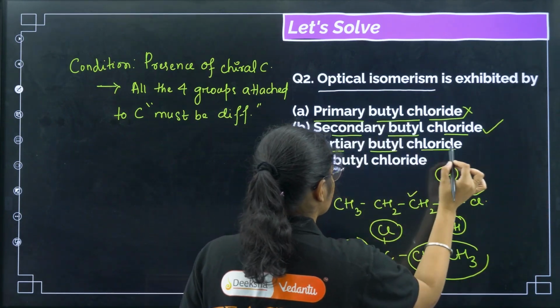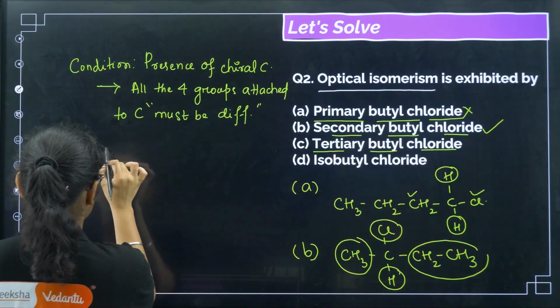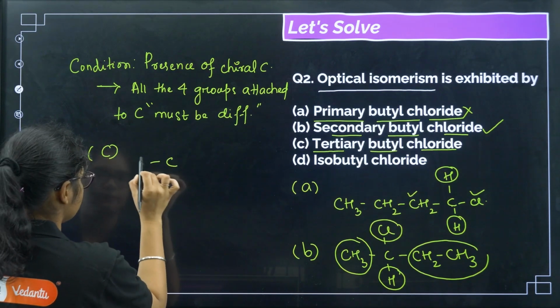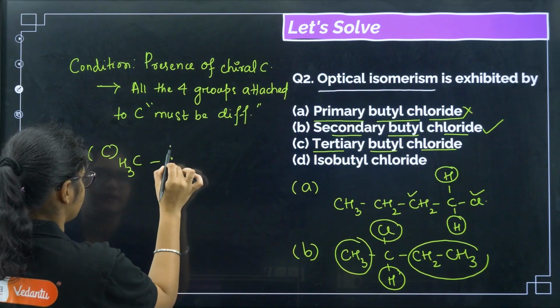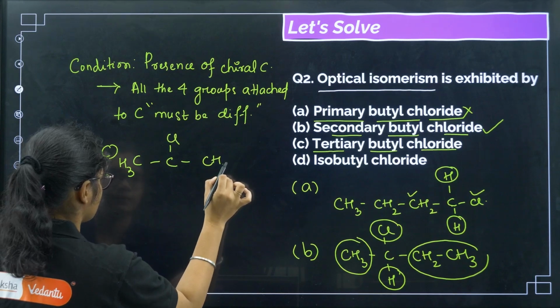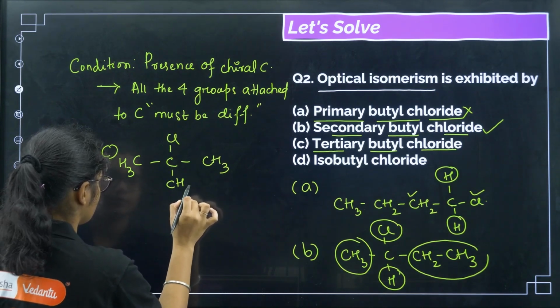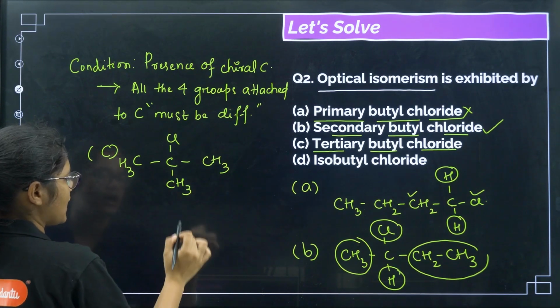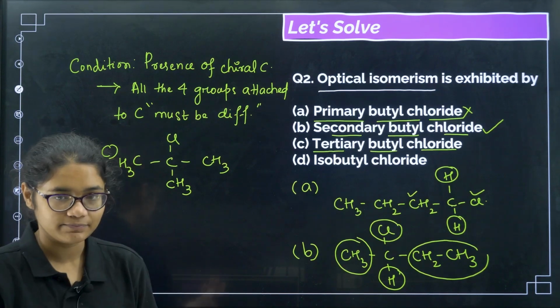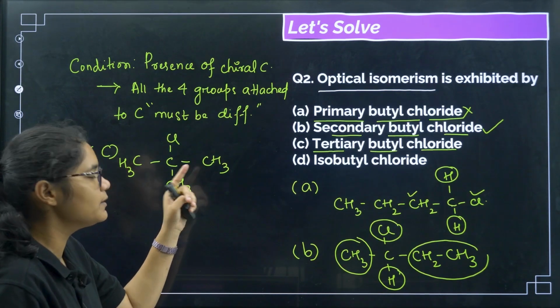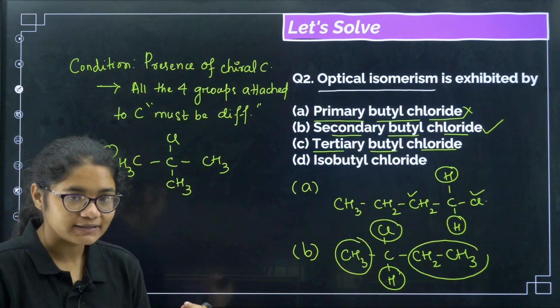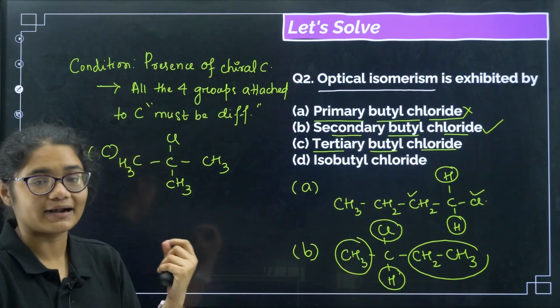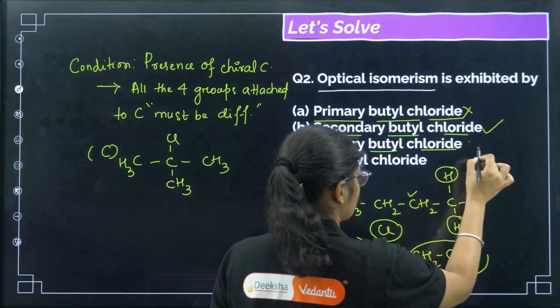Next, tertiary butyl chloride. If I draw the structure of option number C, that is tertiary butyl chloride, then the structure is like this. Now here you see all the 3 carbons attached to the central carbon are the same. Here also a methyl group, here also a methyl group, and here also a methyl group. So that is why this is optically inactive. So this cannot be the answer.